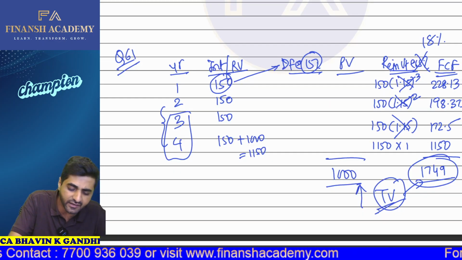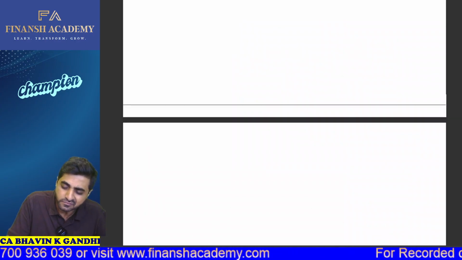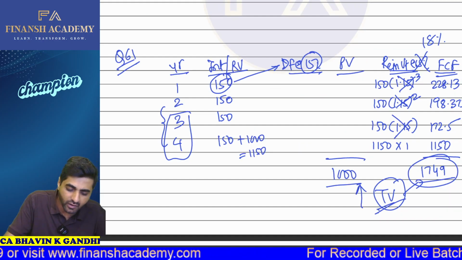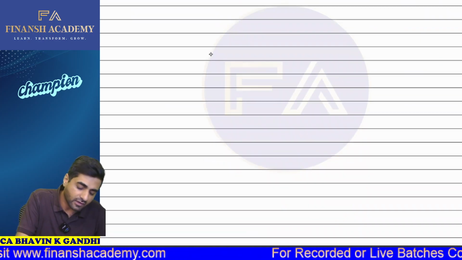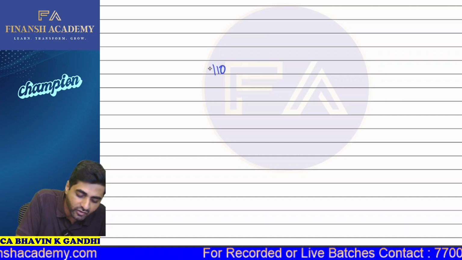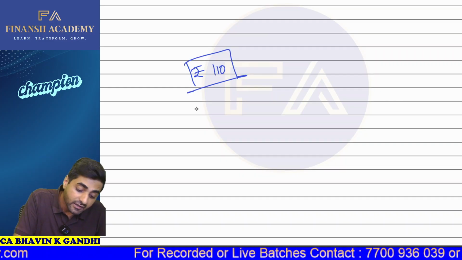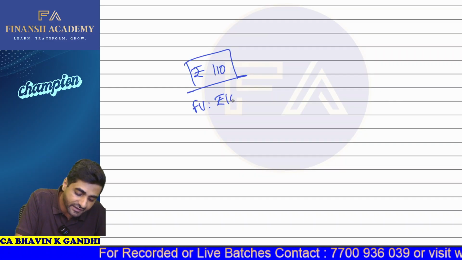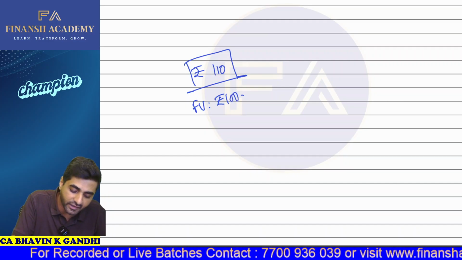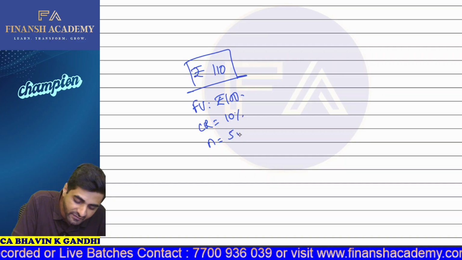Let's say, for example, if I tell you that the bonds are right now available in the market at 110 rupees. So bonds are available in the market for 110 rupees, and the face value of the bond is 100 rupees. Let's say the coupon rate is 10%, and the life of the bond is 5 years.